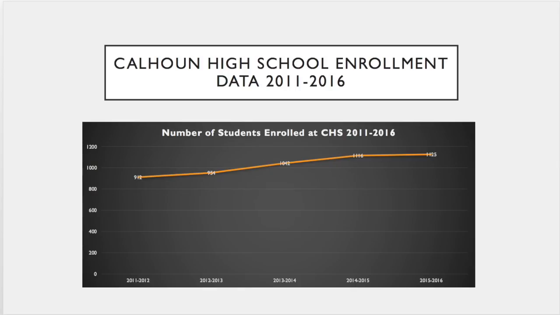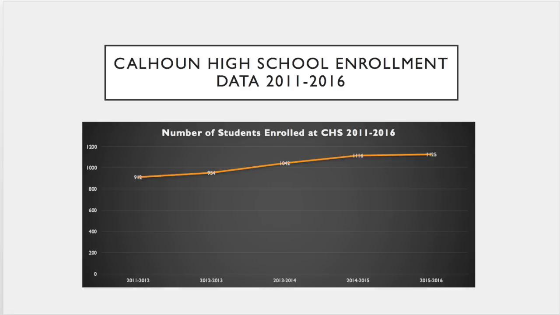When we look at Calhoun's enrollment numbers, this data is from 2011 to 2016. The number of students enrolled, you see from 2011 to 2016, there was an upward trend, the highest being between 2012 and 2014, and staying very standard around 2015 to 2016 from the year before.